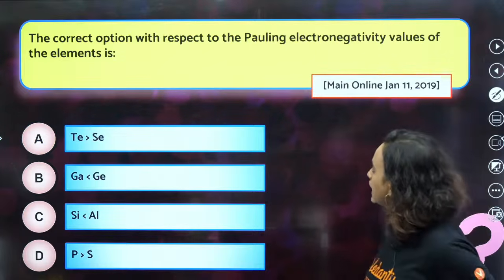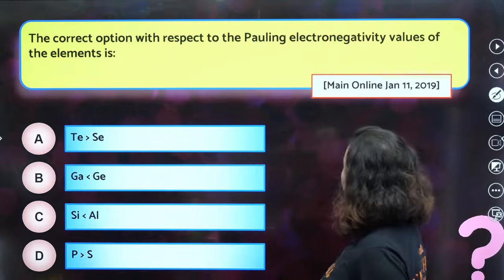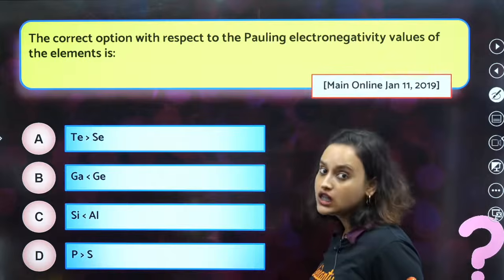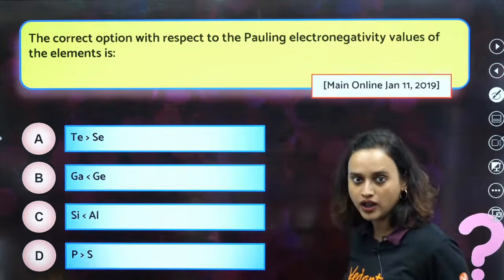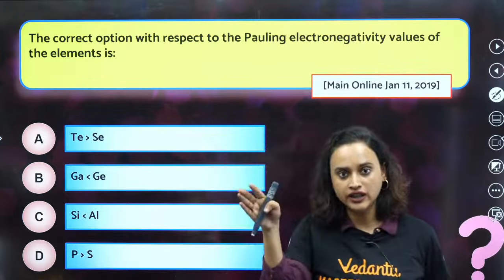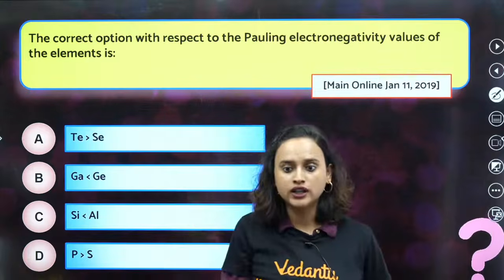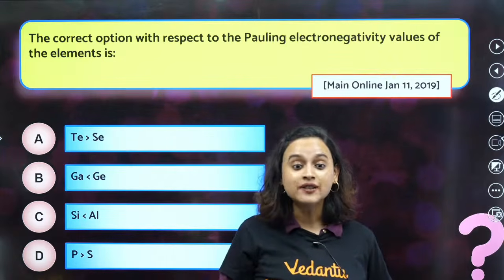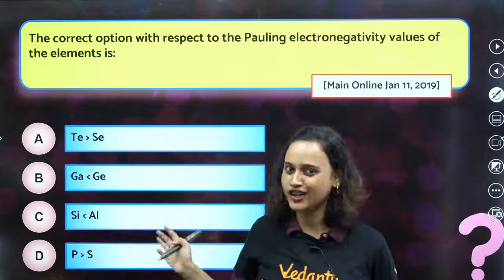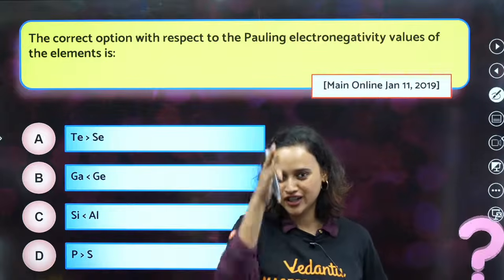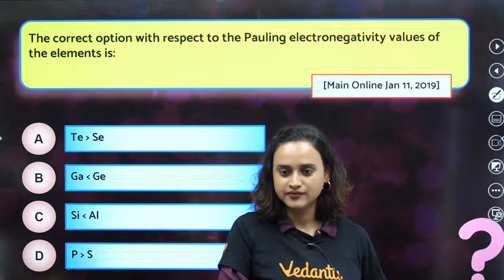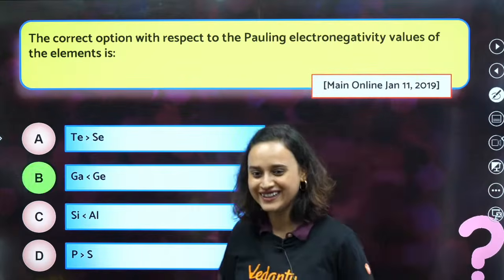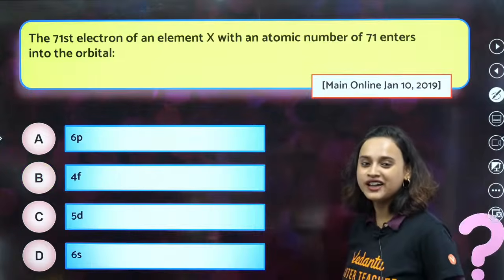Now, the correct option with respect to Pauling's electronegativity value of elements. Achha, what happens to electronegativity value? Just like any other property, what happens? Across the period, it increases. Top to bottom, what happens? Tell me. Definitely, everybody got it right. Option B is the correct answer. Since you all know the answer, very good, theek hai. Well done. Chalo, moving on, next question.